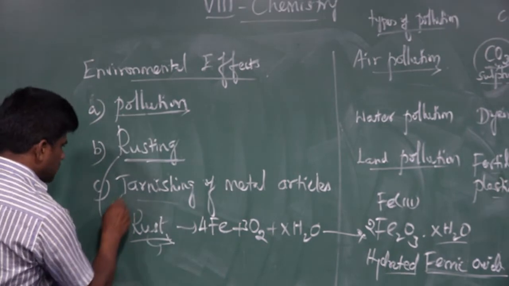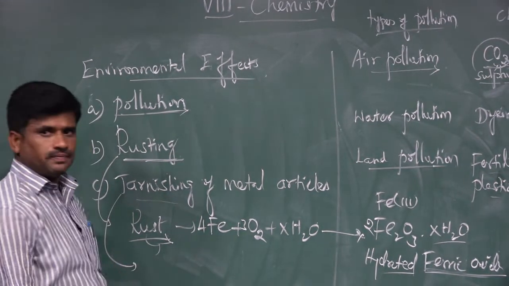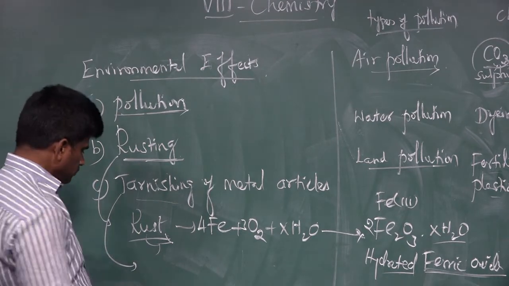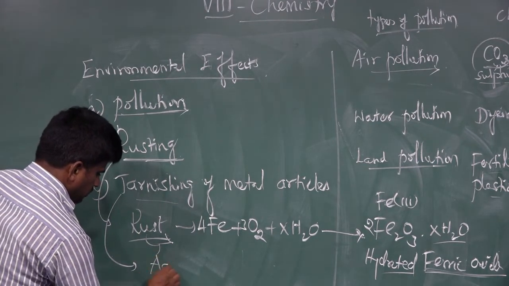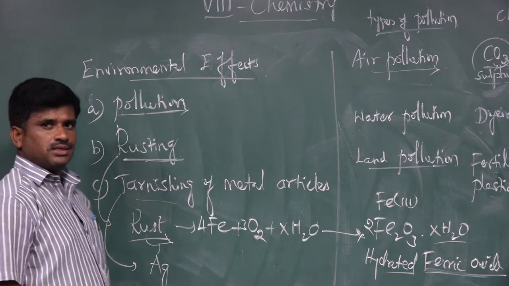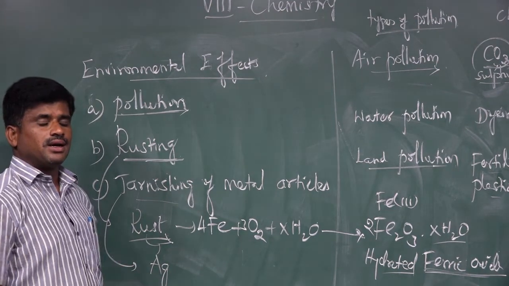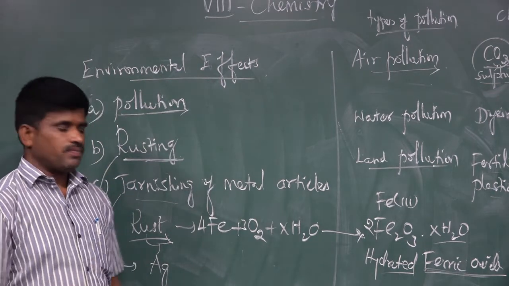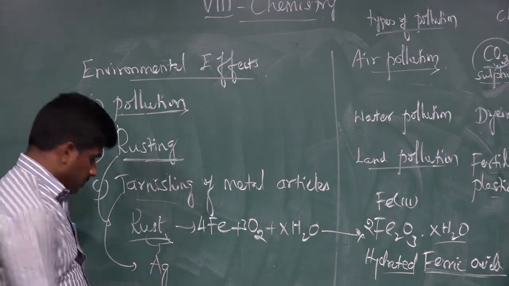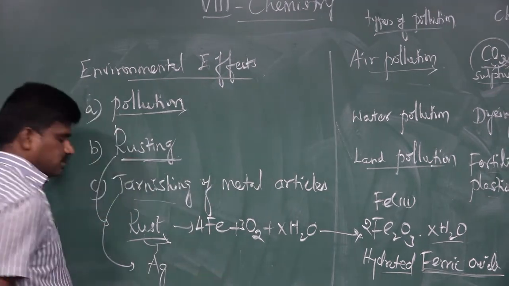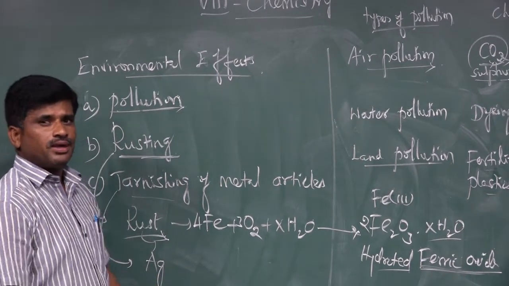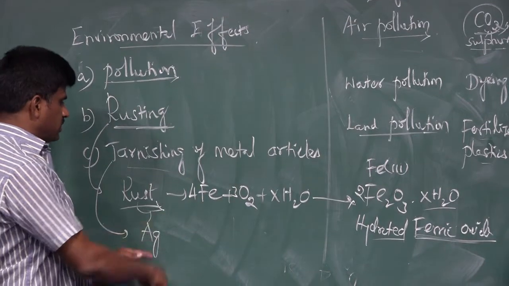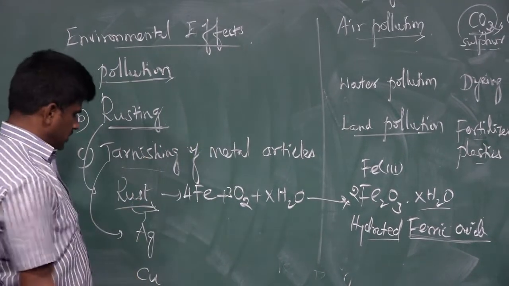We go for the tarnishing of metal particles. This tarnishing takes place in two ways. One is silver particles being tarnished: the bright color silver particle becomes black. Another one is copper, that is brass particles, which become covered with a green layer. So in these two ways we are discussing the tarnishing of metal particles.